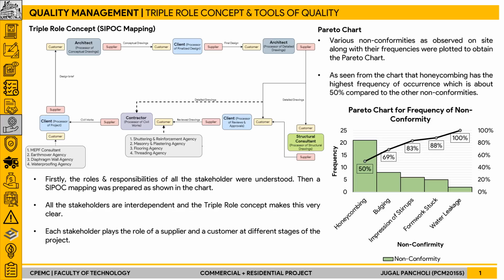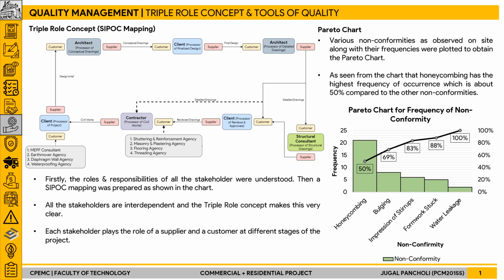So talking about quality management, firstly, a triple role concept exercise was done in which the roles and responsibilities of each stakeholder were understood, and it was observed that each stakeholder will act as a supplier, processor and customer during the project lifecycle. Based on that, a CPOC mapping was prepared, which can be seen in this chart.